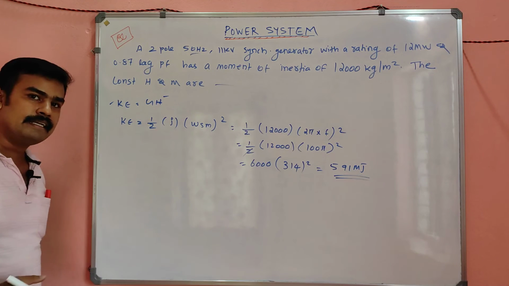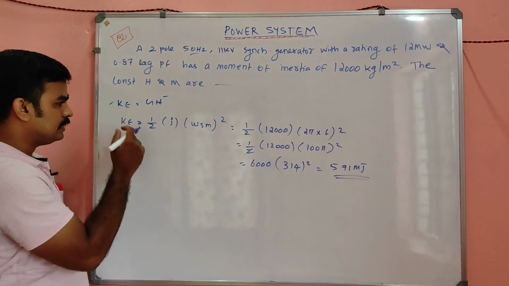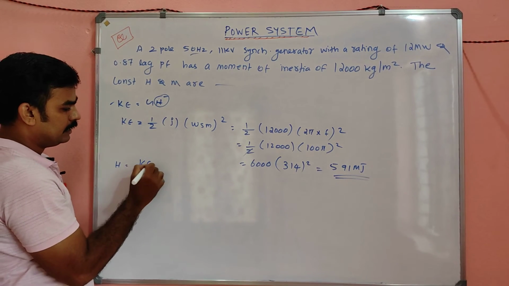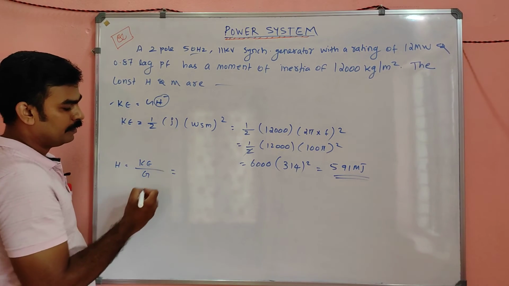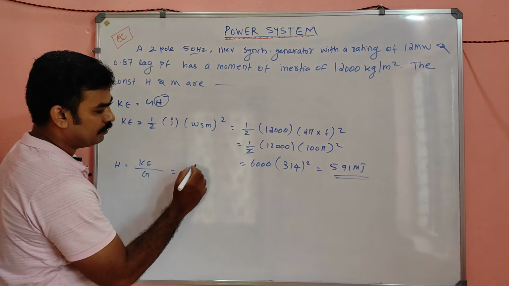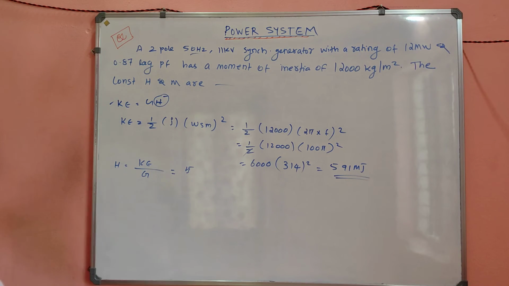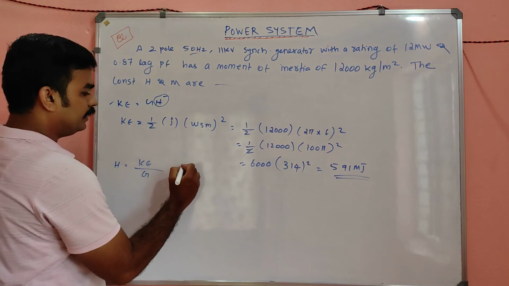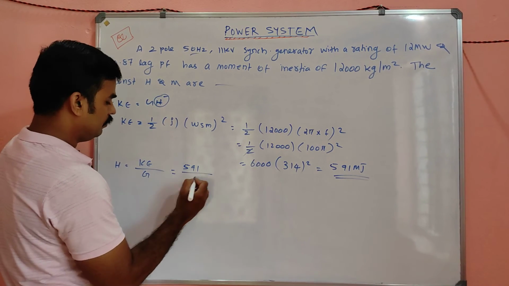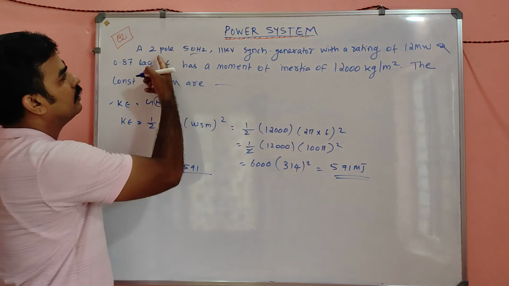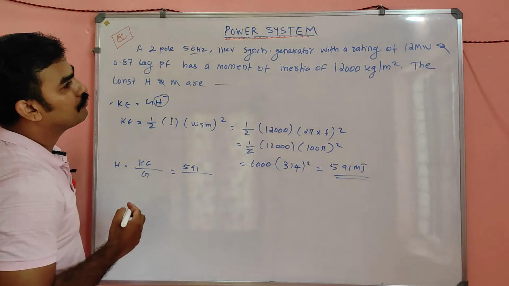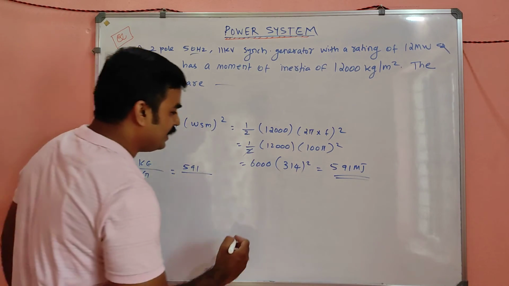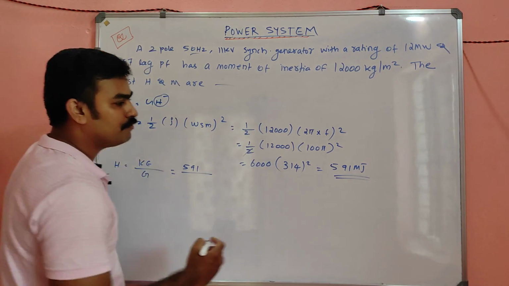If you have the kinetic energy in hand, you can easily find H. H is nothing but kinetic energy divided by G, which is 591 divided by G. G is the MVA rating of the machine. How can we find the MVA rating?